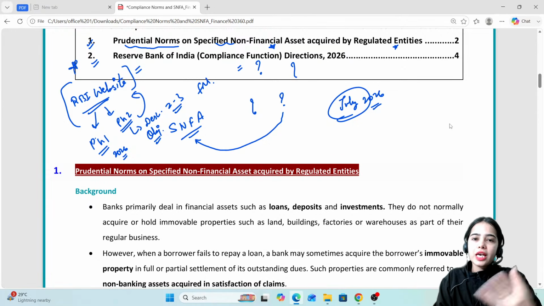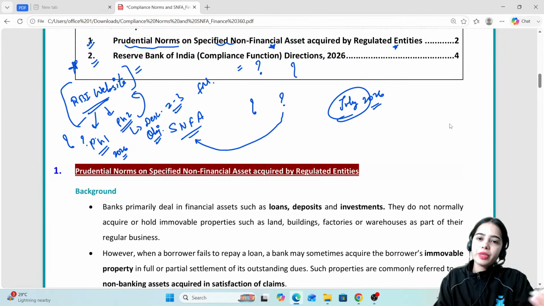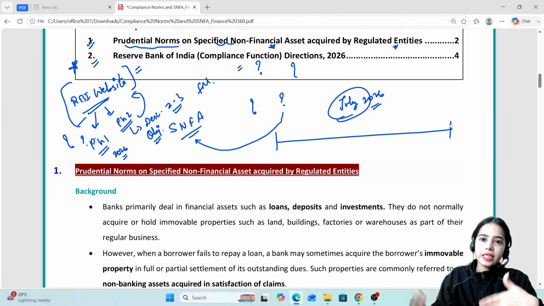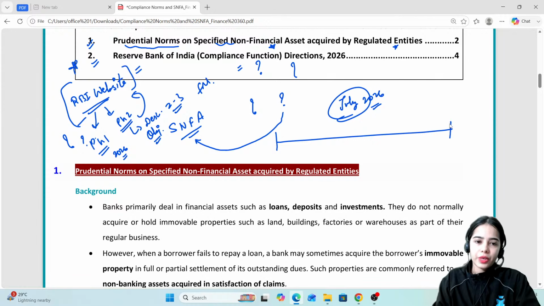So in the next session, I am thinking of taking a detailed session on what kind of questions come from the RBI website in the examination, and how many questions there were in phase 1 and how many in phase 2, so that you have the idea of how in depth you have to study from the RBI website and what you have to study from it.